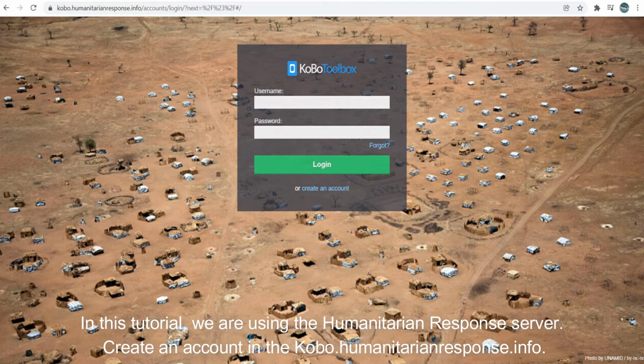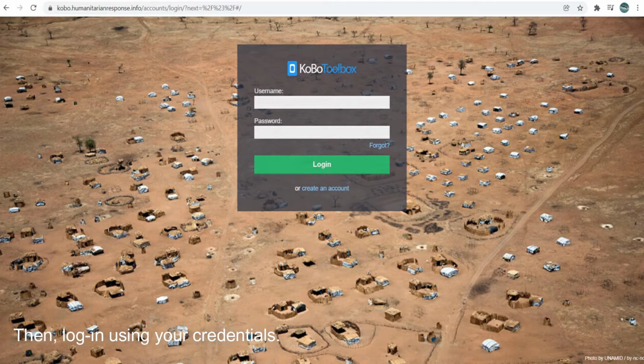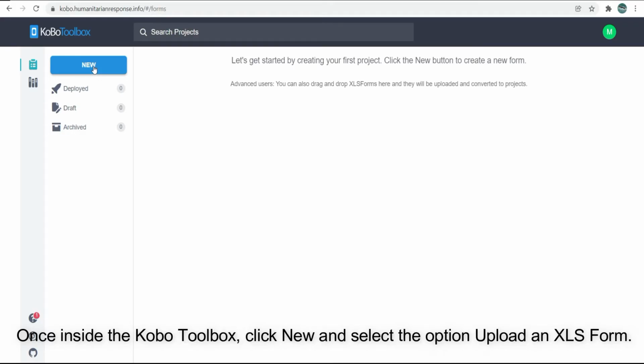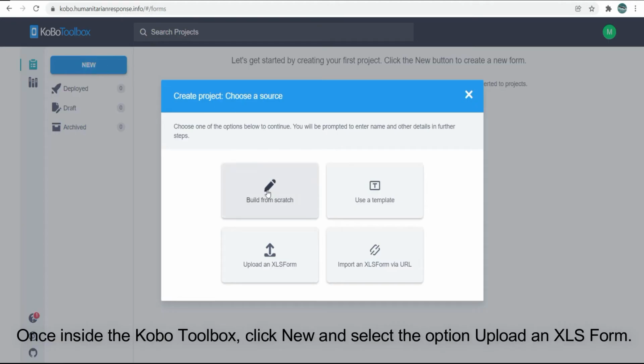Create an account in the Kobo.humanitarianresponse.info. Then, log in using your credentials. Once inside the Kobo Toolbox, click New and select the option Upload an XLS form.